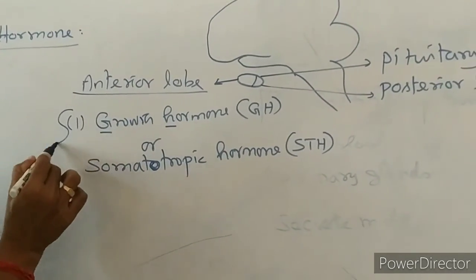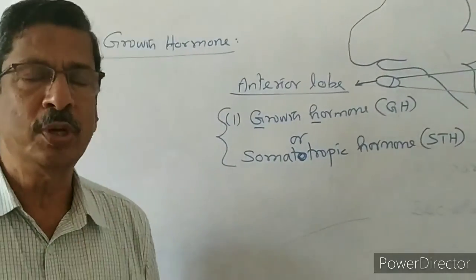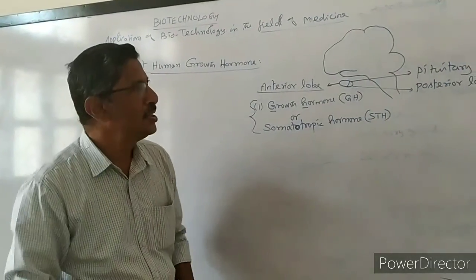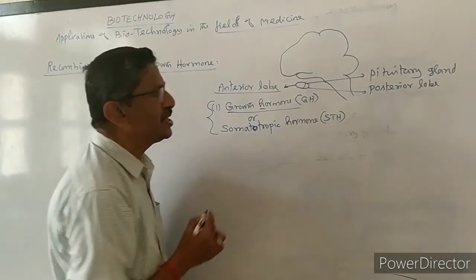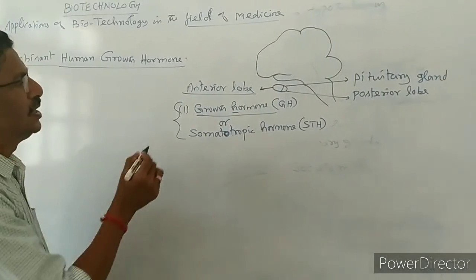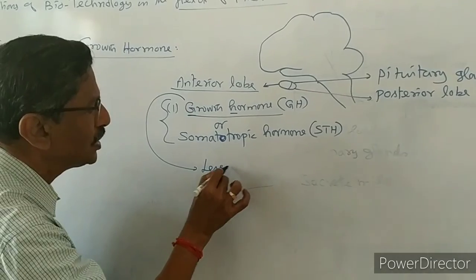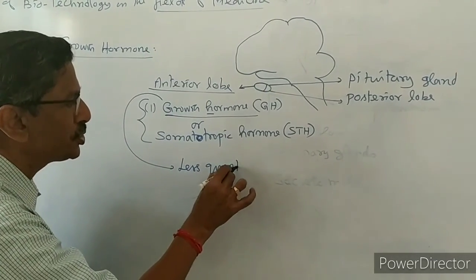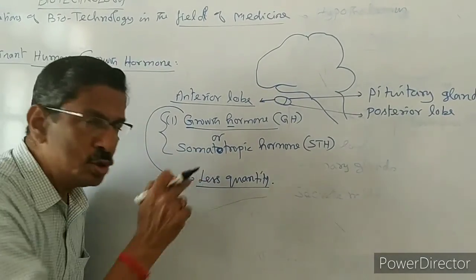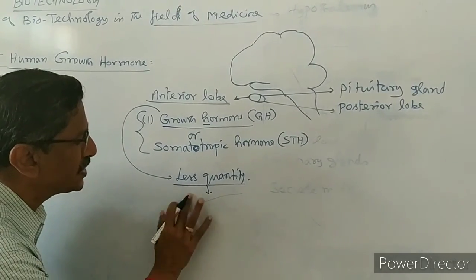Now, if the somatotropic hormone or growth hormone is secreted normally from childhood, the child grows to normal height. For example, we are all normal in height because the growth hormone is secreted in normal quantity. Rarely, for some individuals, this growth hormone is secreted in insufficient quantity from childhood. So the child cannot grow normally. The child shows dwarfism.